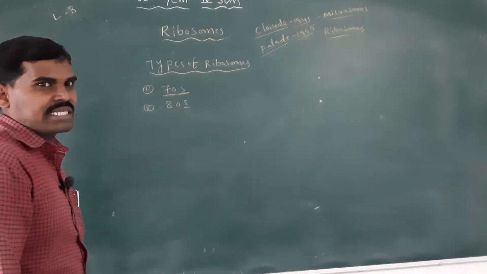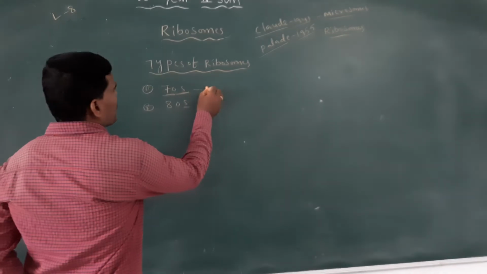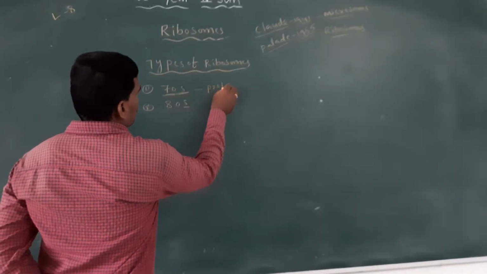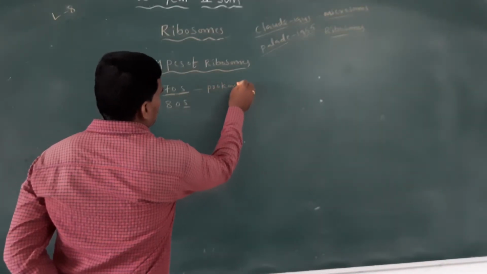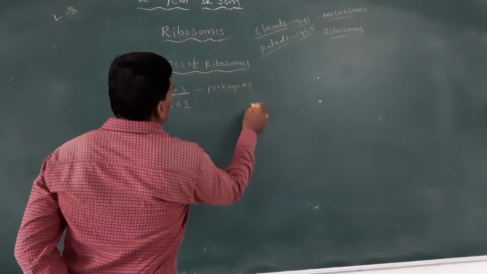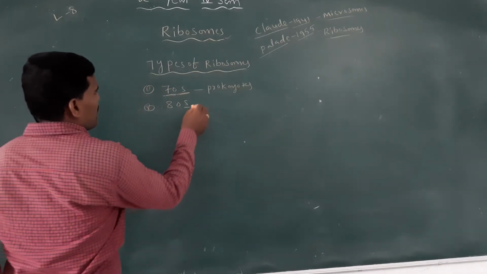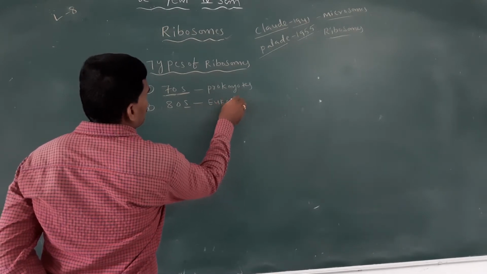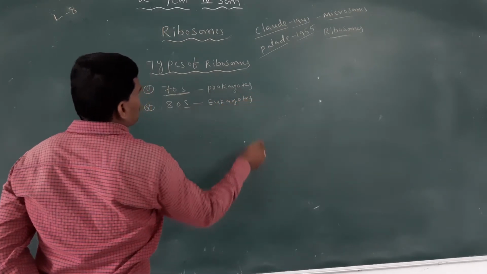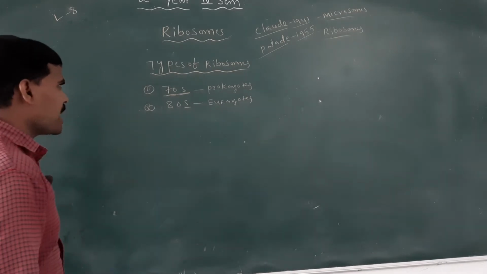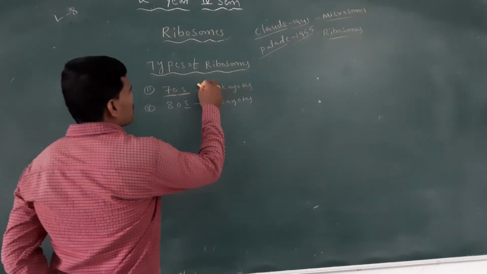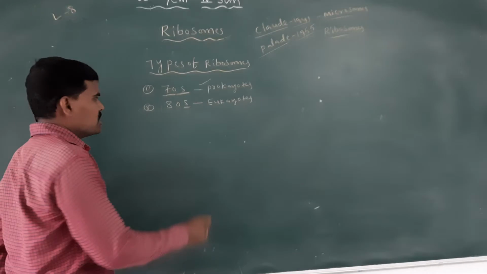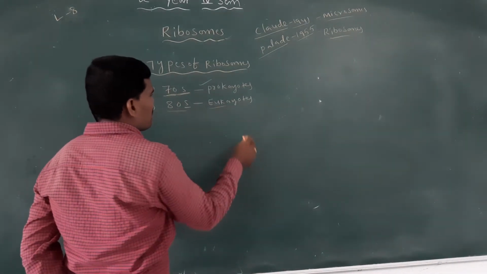The 70S ribosomes are found in prokaryotes, and the 80S ribosomes are found in eukaryotes.